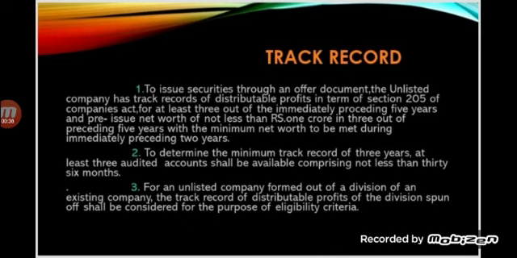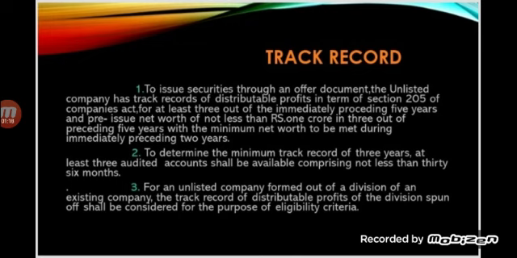Track record. To issue securities through an offer document, the unlisted company must have a track record of distributable profits in terms of Section 205 of the Companies Act for at least 3 out of the immediately preceding 5 years, and a pre-issue net worth of not less than rupees 1 crore in 3 out of the preceding 5 years, with a minimum net worth to be met during the immediately preceding 2 years.